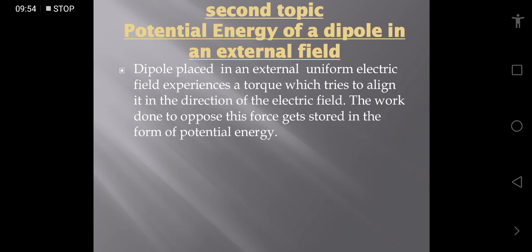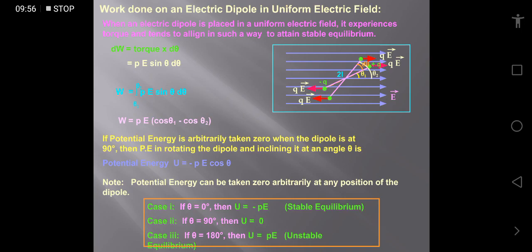Now we come to the derivation of the work done, that is the potential energy, on an electric dipole in a uniform electric field. So student, remember here the parallel lines are drawn as we have also discussed in the derivation of torque, which comes out pE sin theta.